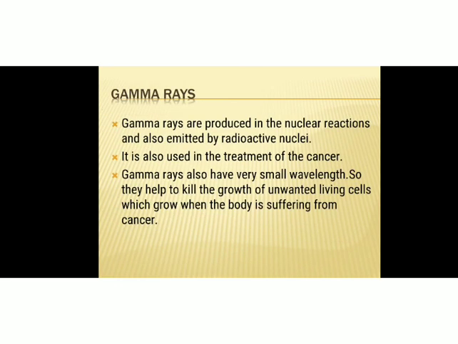And the last one is the gamma rays. Gamma rays are produced in nuclear reactions and also emitted by radioactive nuclei. They are also used in the treatment of cancer. Gamma rays also have very small wavelength. Of all the electromagnetic waves, gamma rays have the least wavelength. So they help to kill the growth of unwanted living cells which grow when the body is suffering from cancer.